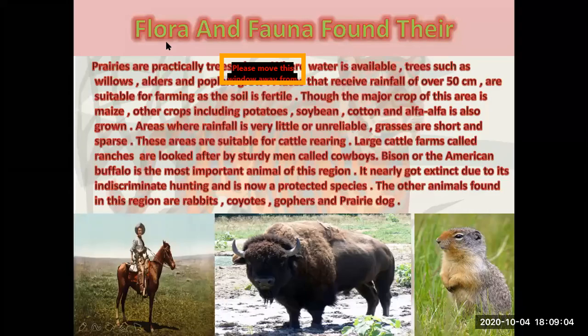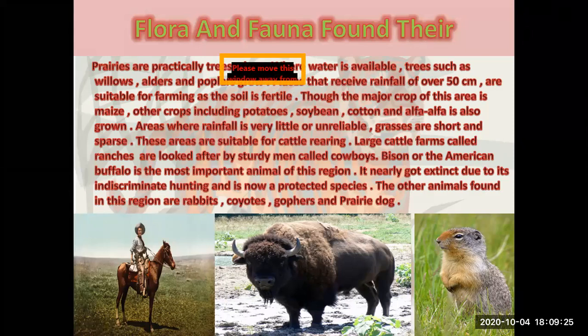Now you have to understand about the flora and fauna found in the prairies region. Prairies are practically treeless. Grasses are found in large areas where water is available. Trees such as willows, alders, and poplars grow here.